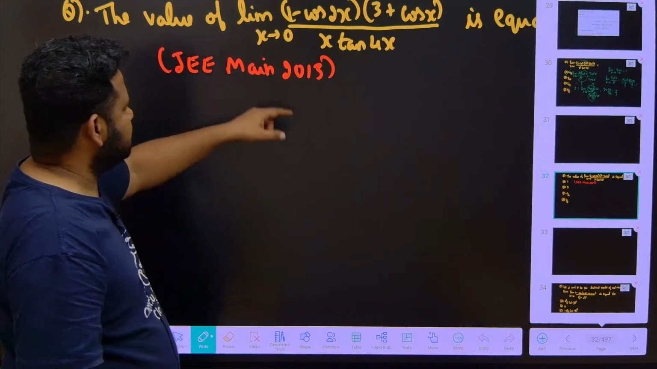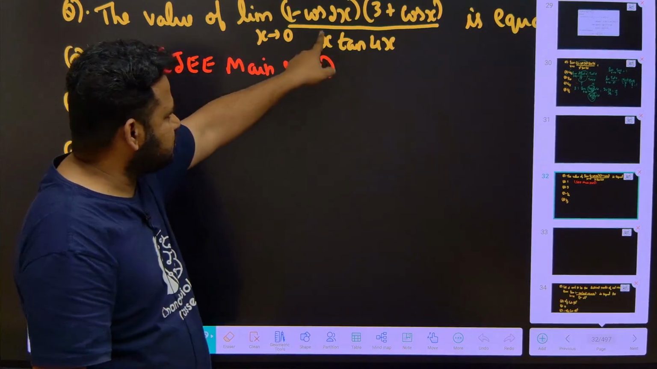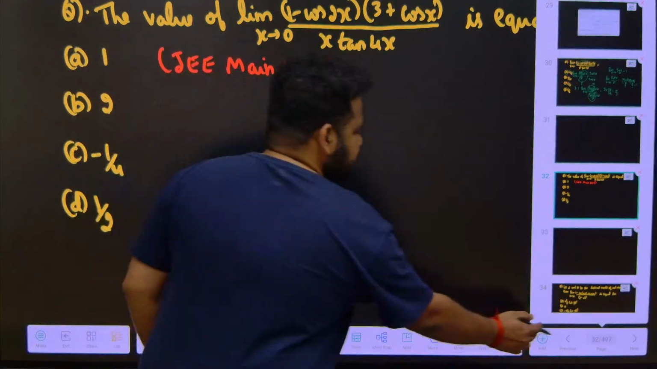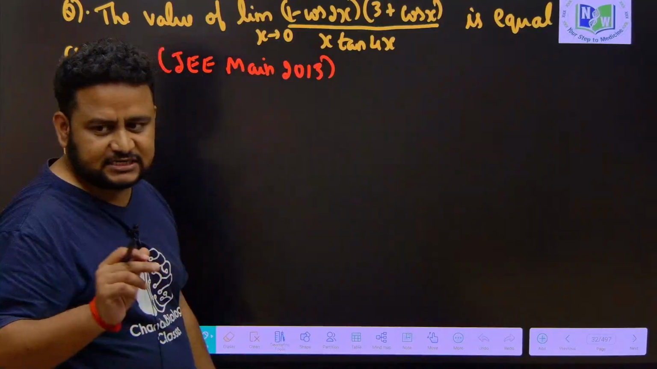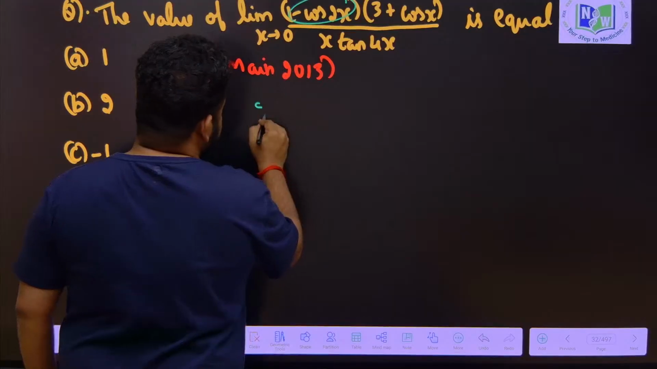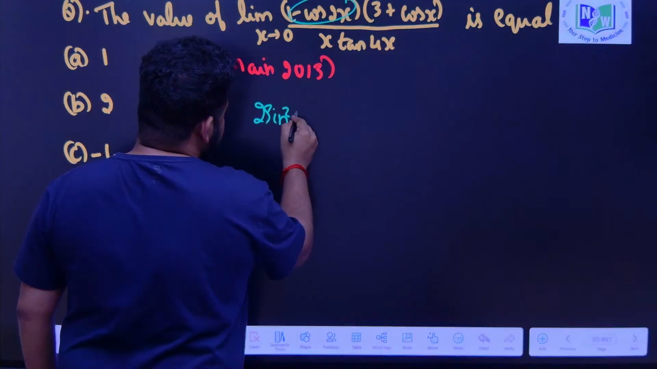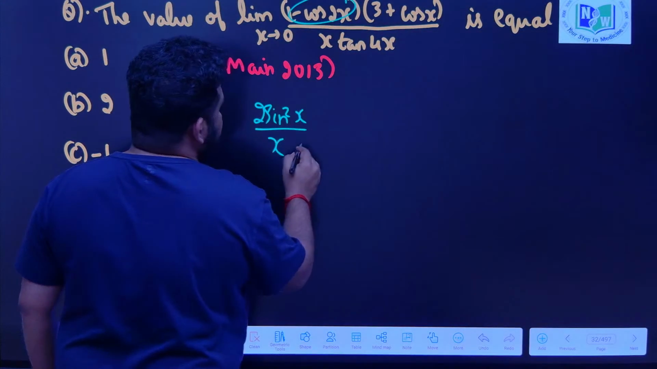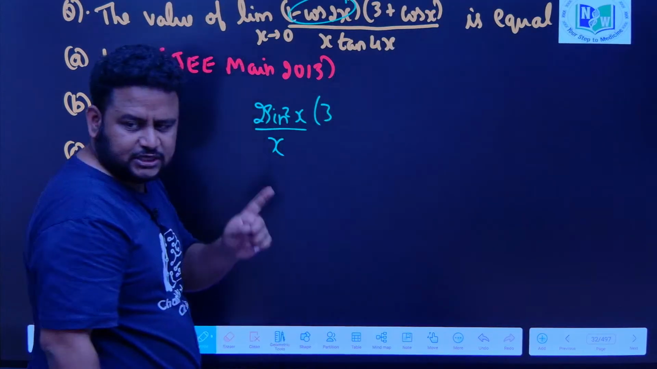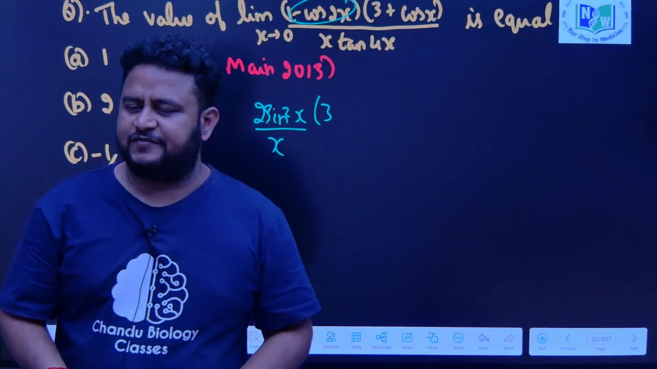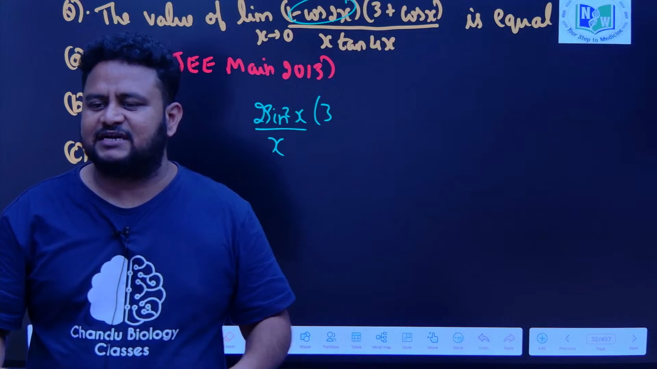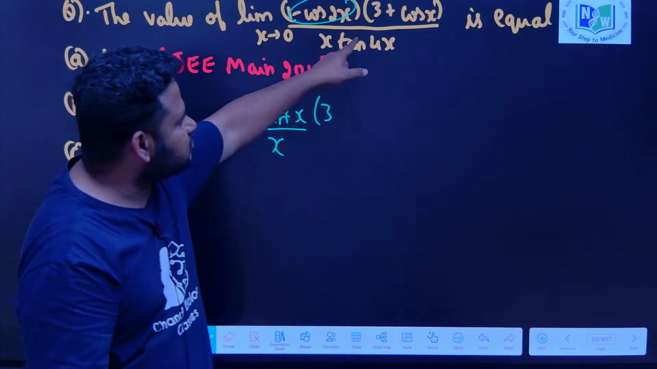If I look at this question, first of all we have tan 4x, and 1 minus cos 2x is also there. First of all, what we should do is write 1 minus cos 2x as 2 sin square x. So this entire thing will become 2 sin square x by x. Here I have 3 plus cos x. One thing you should understand, which is pretty obvious: you need not carry that burden, you accept that and move on. Same thing here, 3 plus cos x is there.